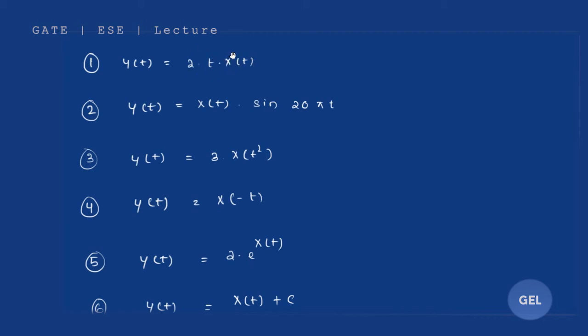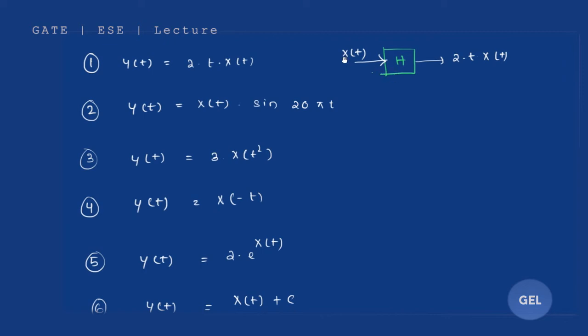This question is saying I am giving an input x(t). By giving the input x(t) to this system, I'm getting an output 2 into t into x(t). This question means this only. So what you need to do is test whether this system is time variant or time invariant. Clear?